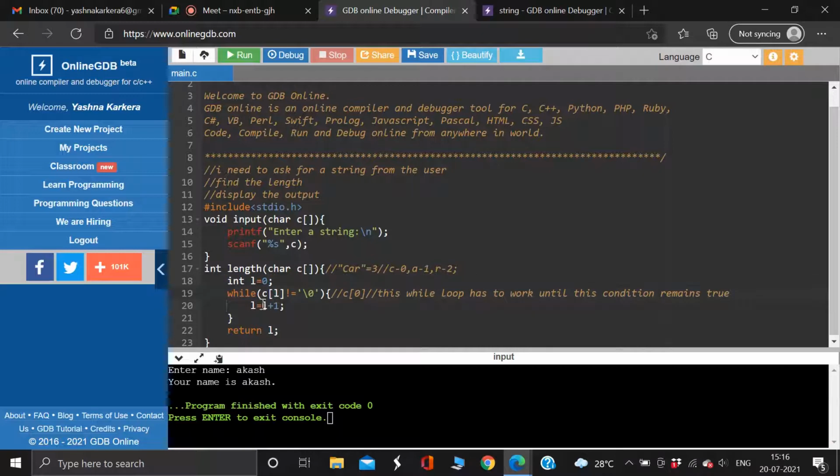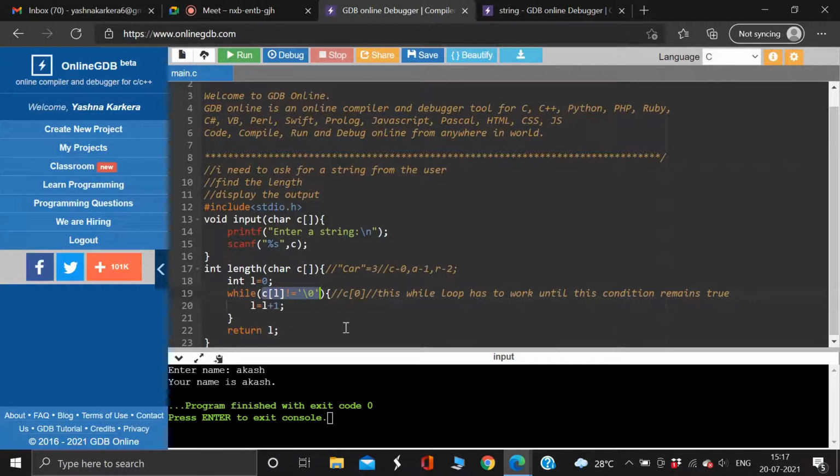While you write the while loop, you initialize it first, then you write the test condition, the test expression of until. Basically, this means your loop is going to work until this remains true. Once this condition evaluates to false, your loop is going to terminate.